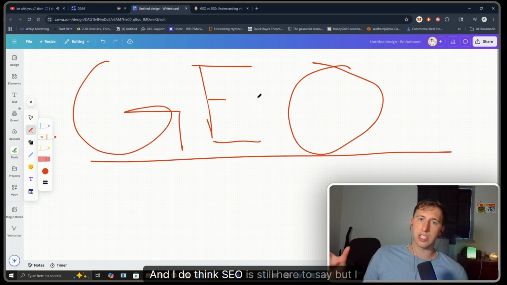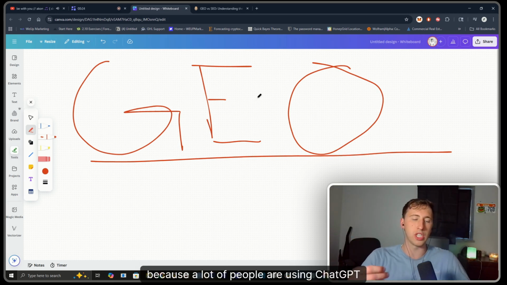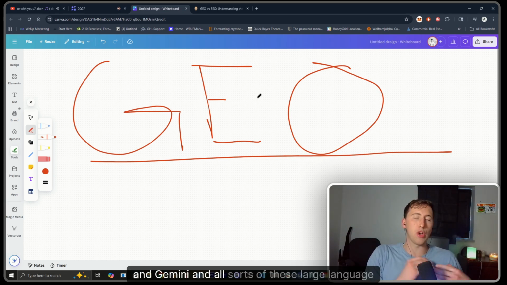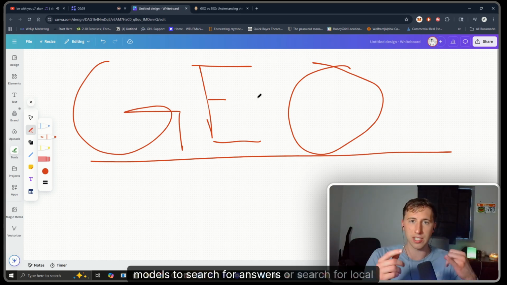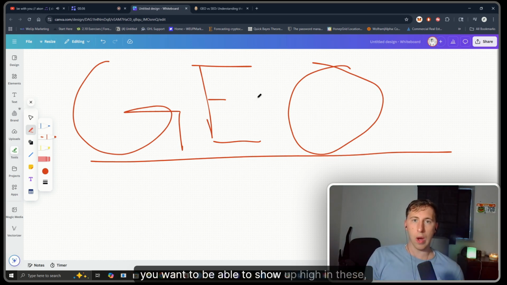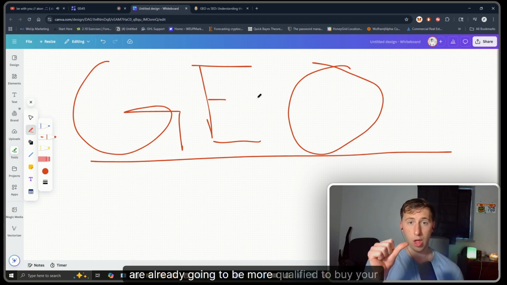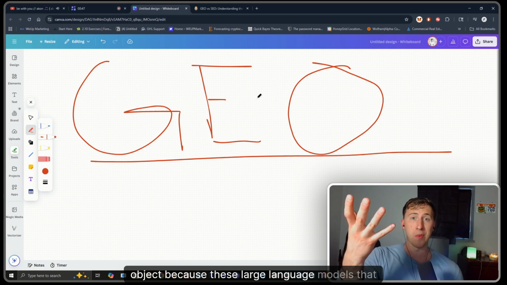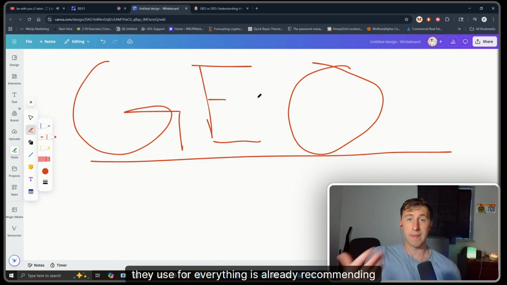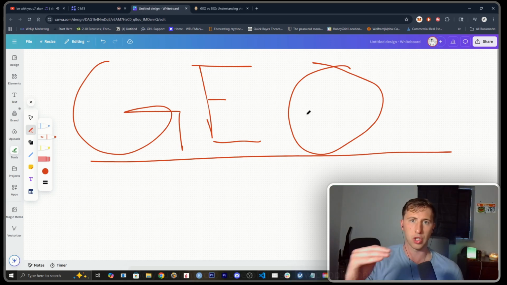And I do think SEO is still here to stay, but I think it's become less and less relevant because a lot of people are using ChatGPT and Gemini and all sorts of these large language models to search for answers or search for local businesses near them or for products or solutions. You want to be able to show up high in these AI driven search results so that one, people are already going to be more qualified to buy your product, because these large language models that they use for everything are already recommending you, because people just trust the internet with everything. So you want to be one of these few people that show up really high in these AI driven search results.